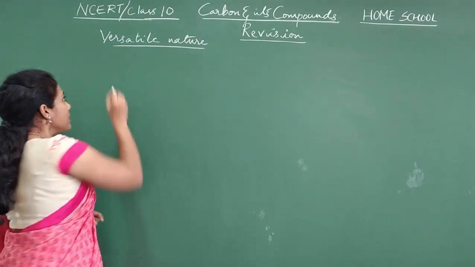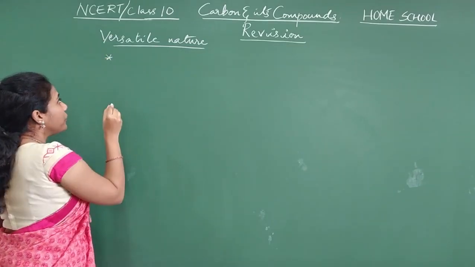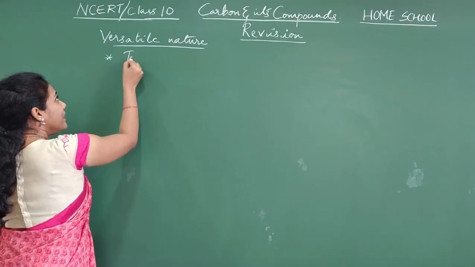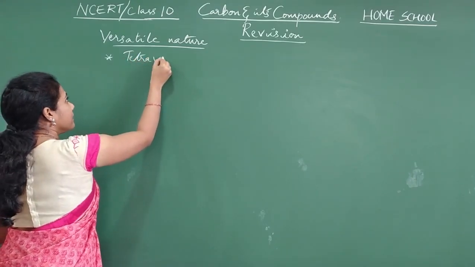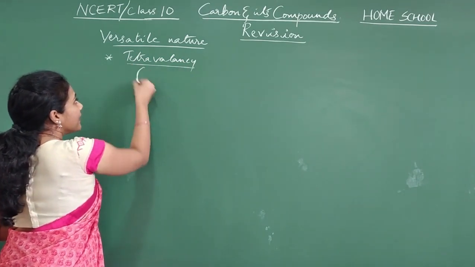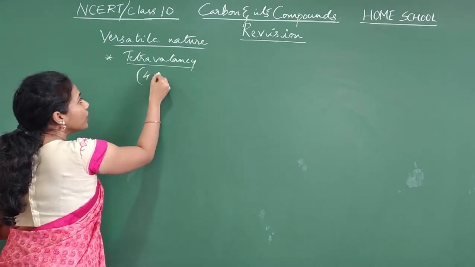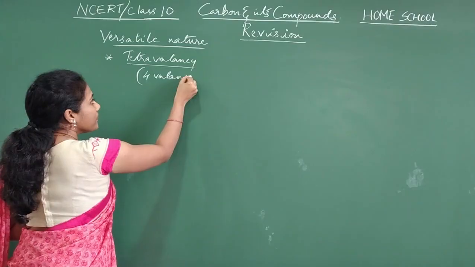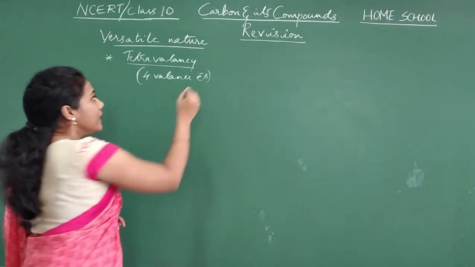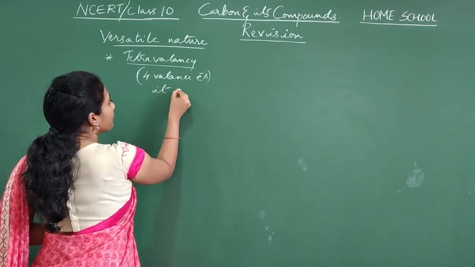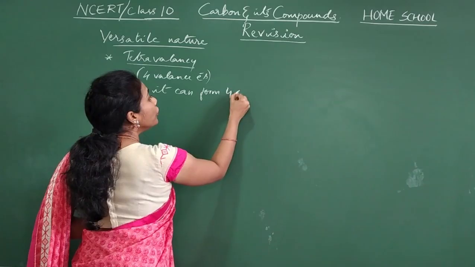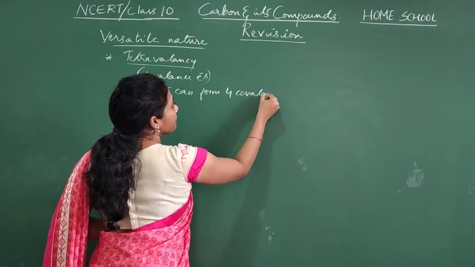The first point you have to mention is that it has a property called tetravalency. That means it has 4 valence electrons. Since it has 4 valence electrons, it can form 4 covalent bonds.